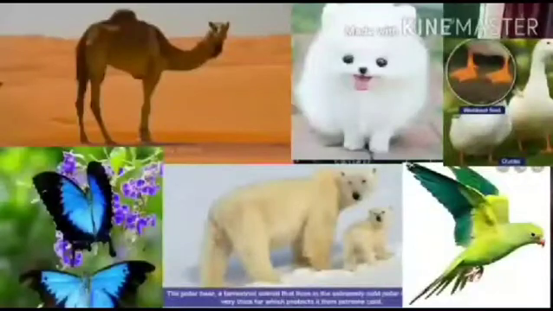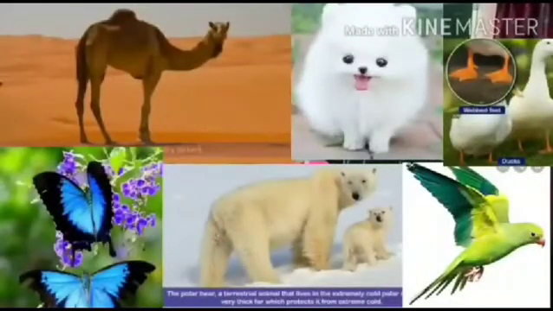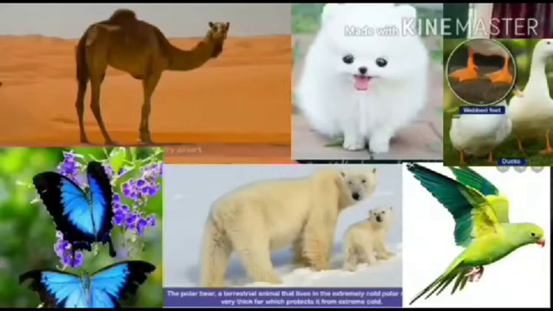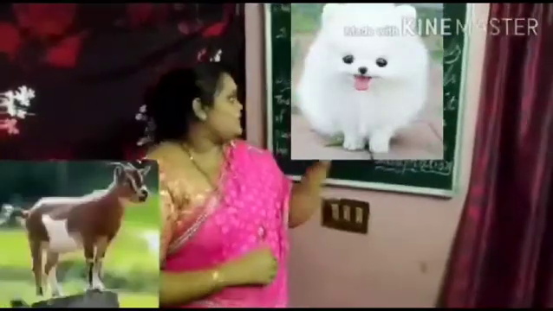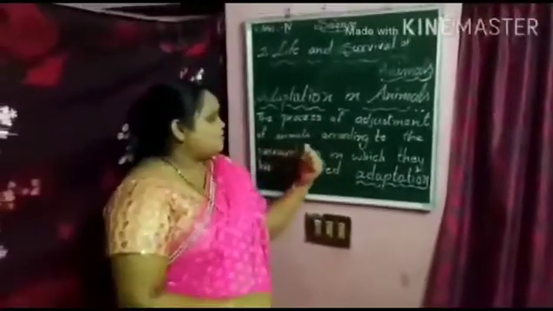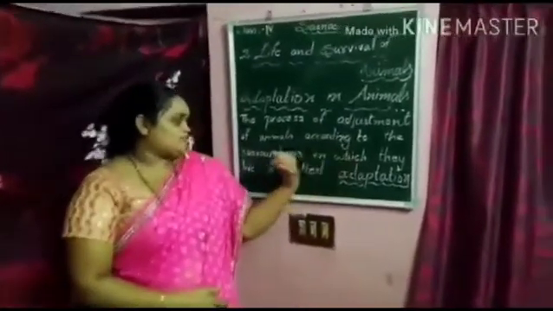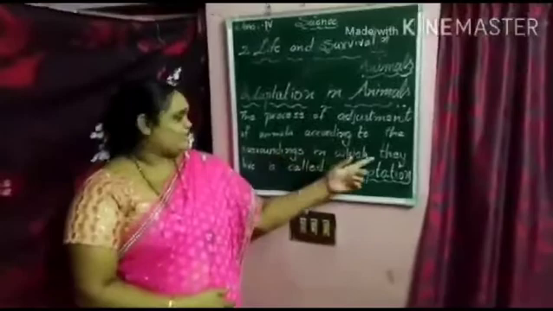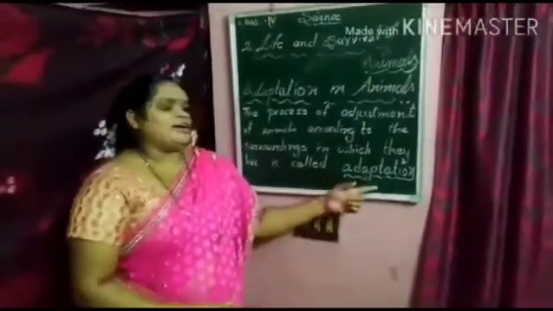So dear children, these features help them to survive in their surroundings by adjusting to environmental conditions. The process of adjustment of animals according to the surroundings in which they live is called adaptation.